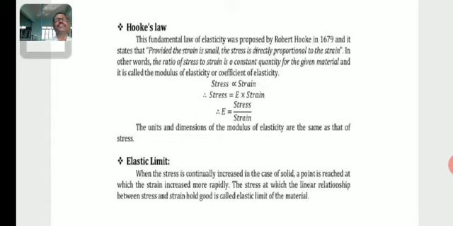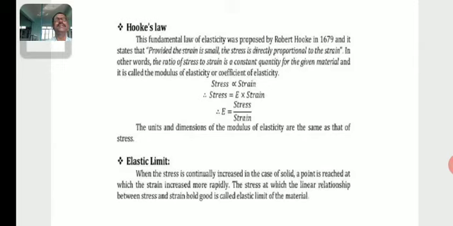So Hooke's law states that within the elastic limit, stress is directly proportional to strain. Then stress is equal to E into strain, where E, the proportionality constant, is known as the modulus of elasticity.